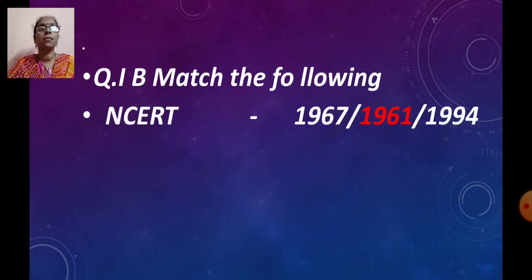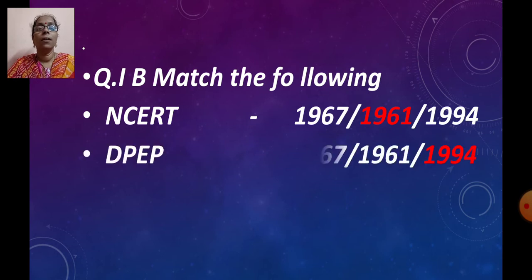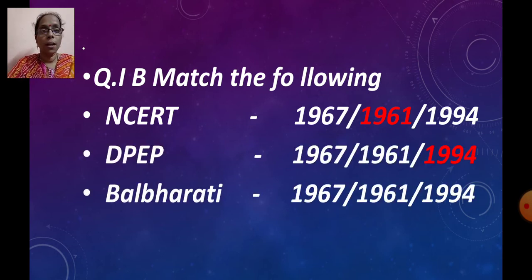In this you will have questions given and options also will be given. You just have to click on the correct option. First is NCERT, and years are given. Children, you should be very much familiar with the years, not only for match the following but also for other types of question. The options are 1967, 1961, 1994, and the correct answer is 1961.